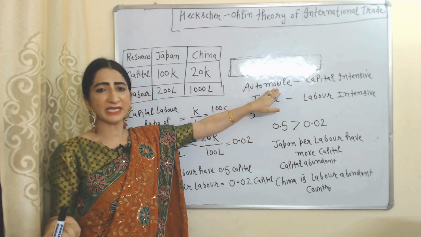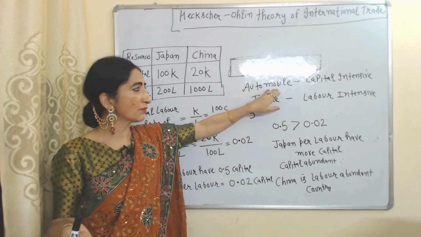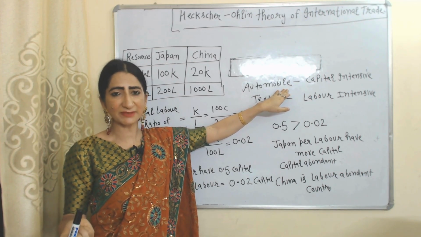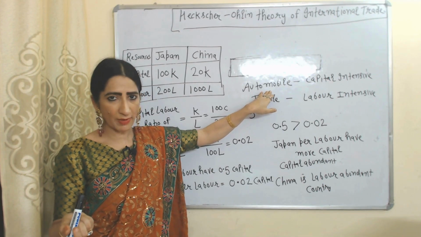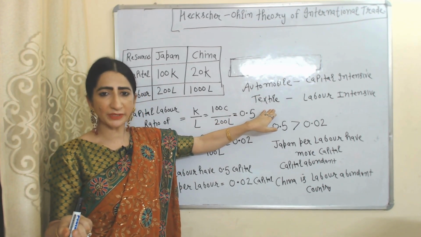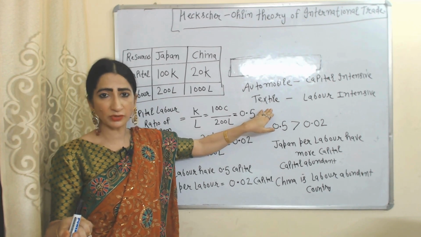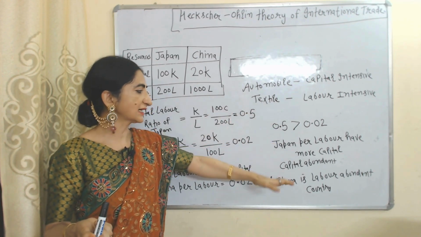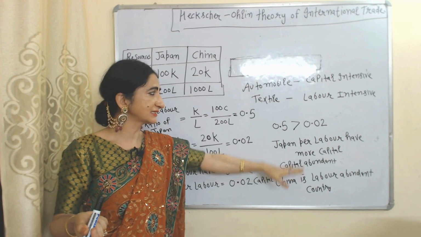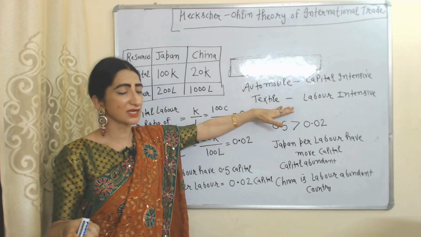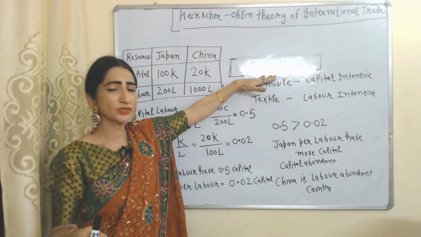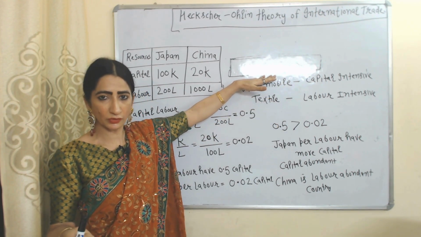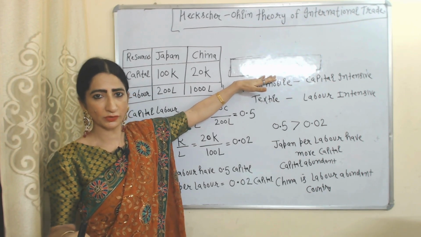If Japan is a capital abundant country and automobile is a capital intensive good, that means Japan should increase production and export of automobile but reduce production and increase import of textile. On the other hand, China is a labor abundant country. That's why China should increase production and export of textile but reduce production of automobile and increase import of automobile.